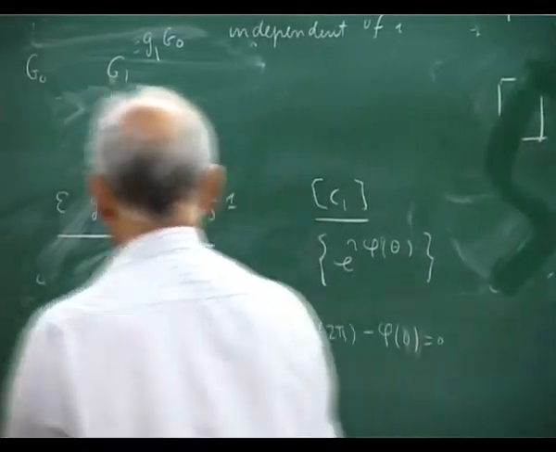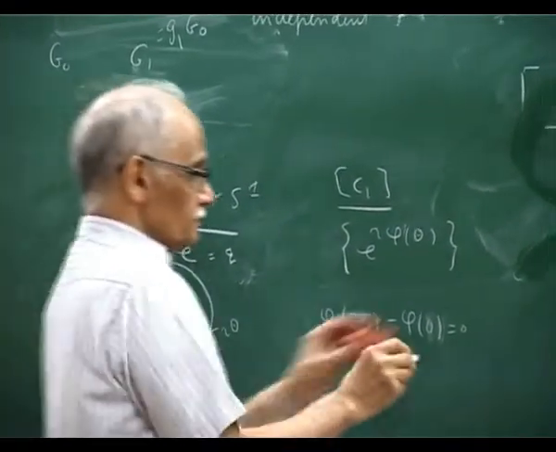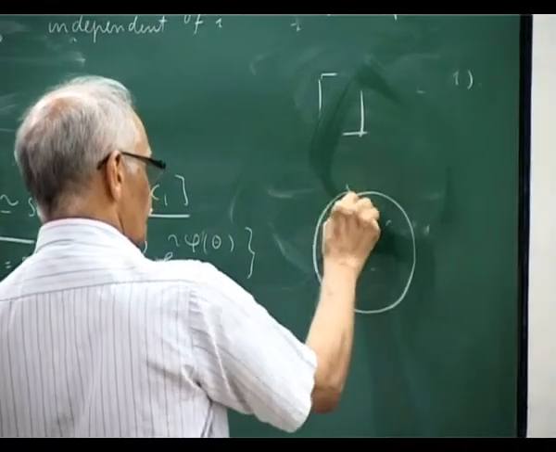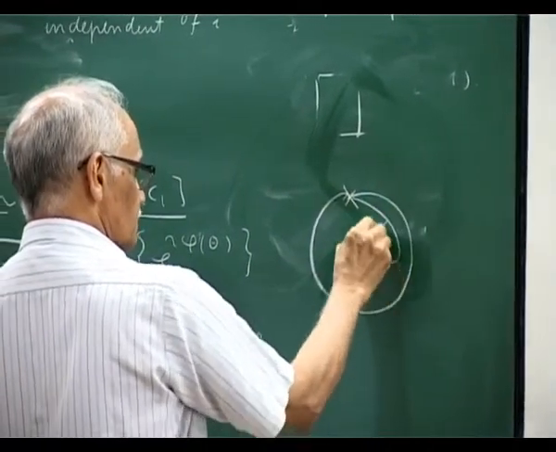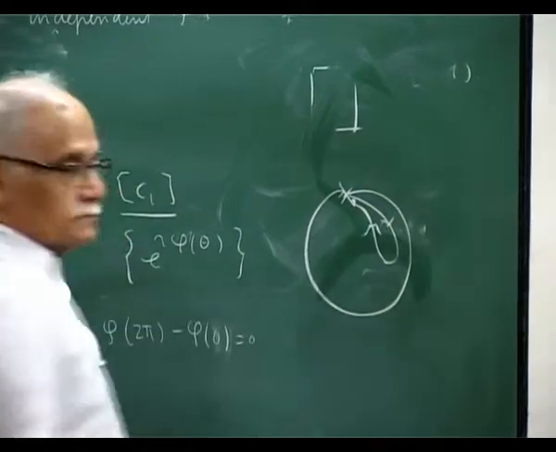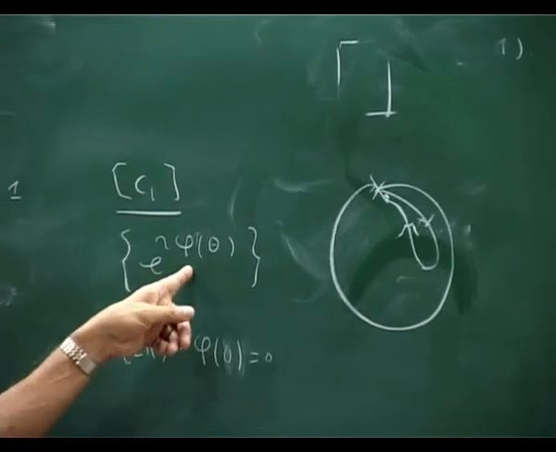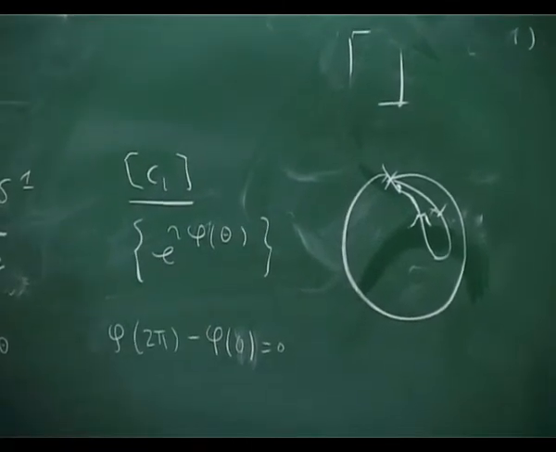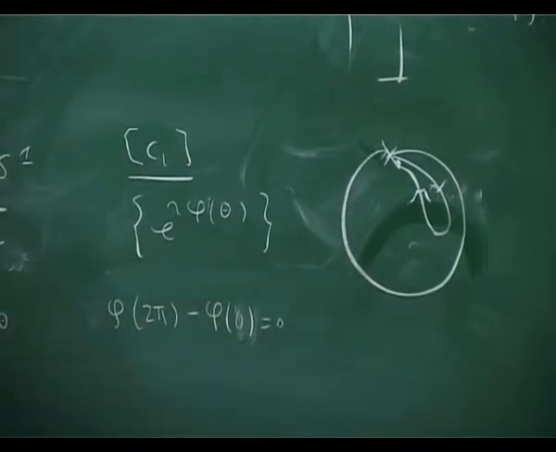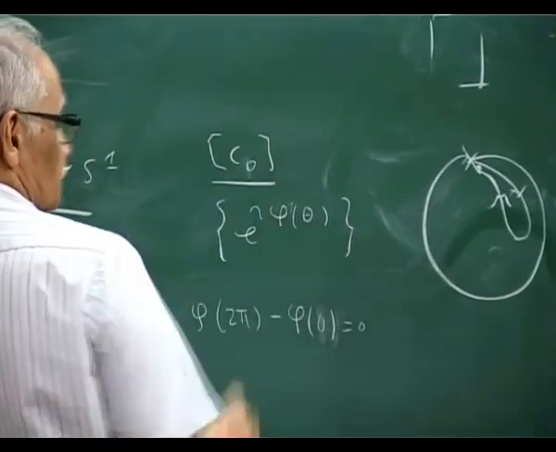So this will be a curve like, I start here. So this is class C1. I go like this and come back. So the net change in the phase here, or you can write it in terms of logarithms, is 0. So let me call this class 0, C0.